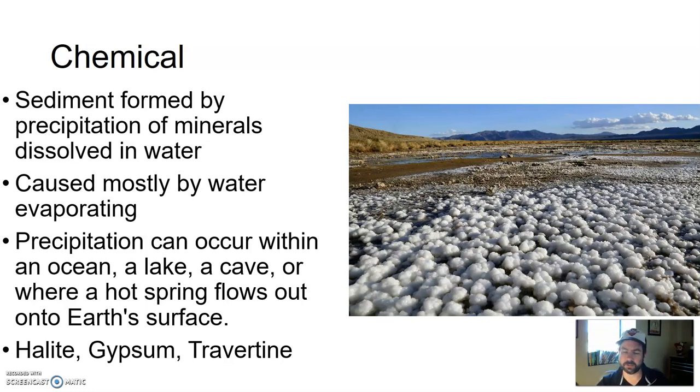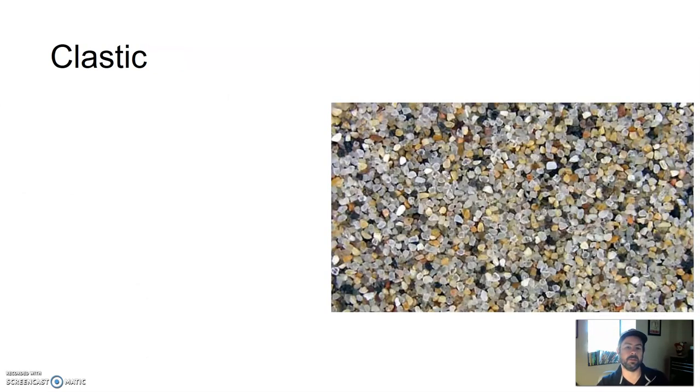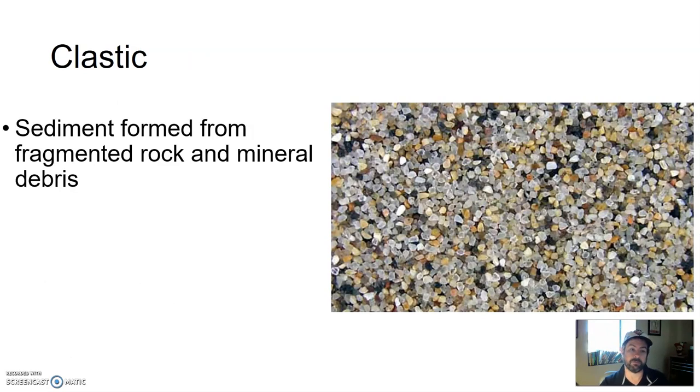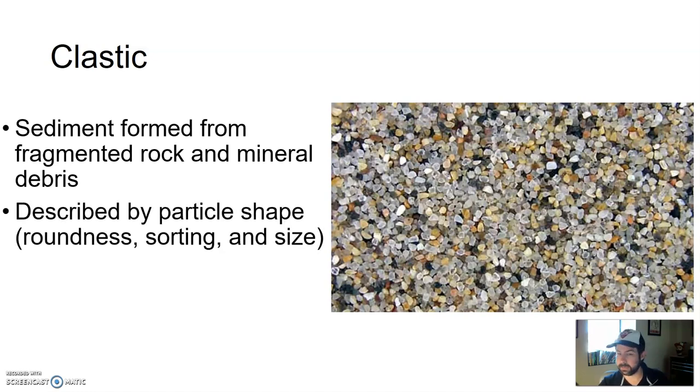Those two, biologic and chemical, are the least common of sediments. Not that they're not around, they're just the least common. The most common would be clastic sediments. These are sediments formed from fragmented rock and mineral debris. It's not dictated by chemical or mineral makeup. All of these look like different pieces of minerals or rocks, which they are, but we're not going to distinguish clastic sediments by type. We are going to distinguish them by shape, how round they are or how angled they are.